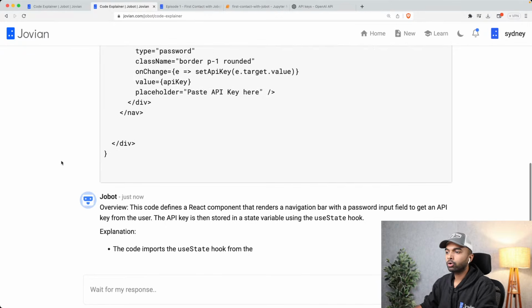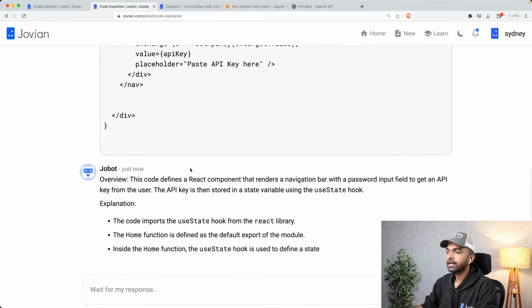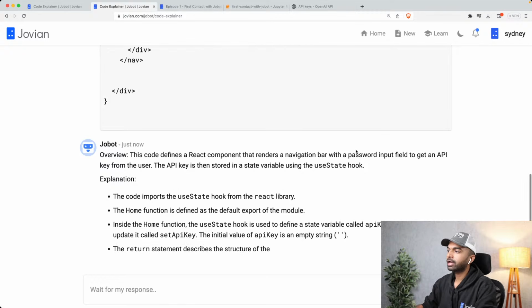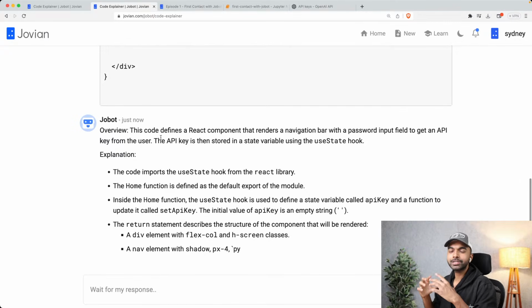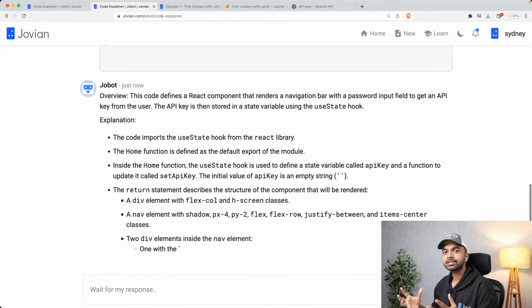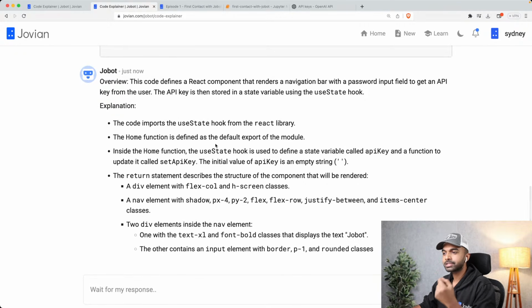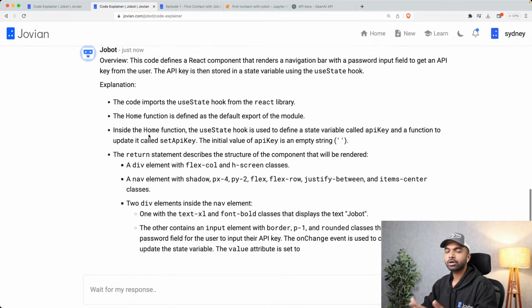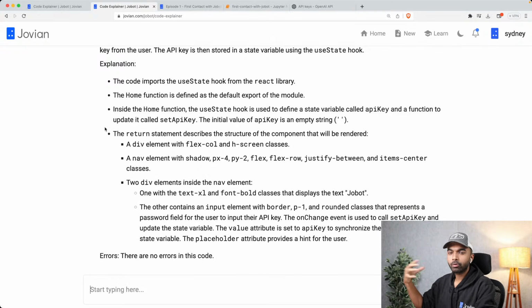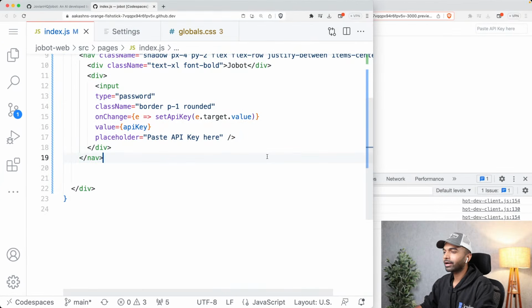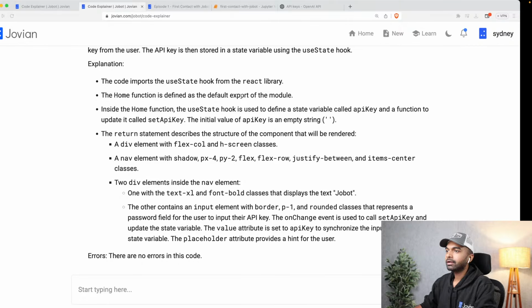And this is going to give you an overview that this code defines a React component that renders a navigation bar with a password input field to get an API. It is just insane that this can understand React code and explain it to you step by step. And all you had to do is just paste the code, and we had to pre-prompt it in a certain way. And it also says there are no errors in the code. Okay, so that's great. Feel free to use this to your advantage when you're understanding things.